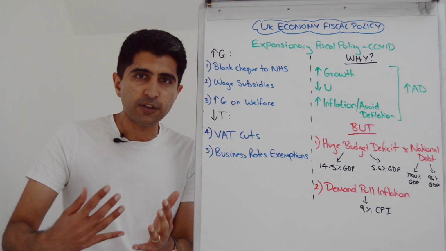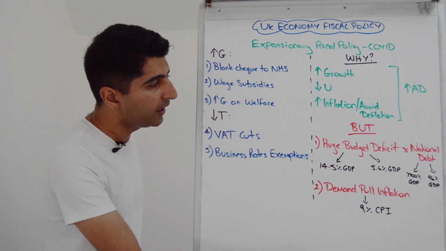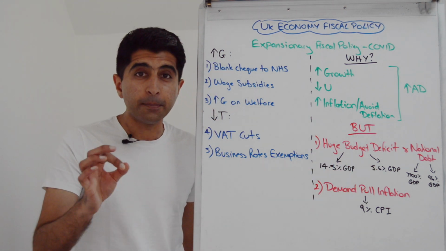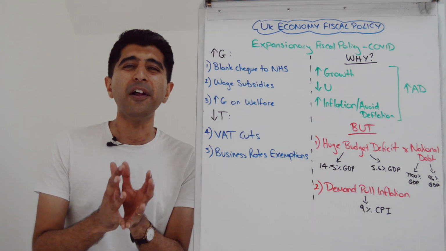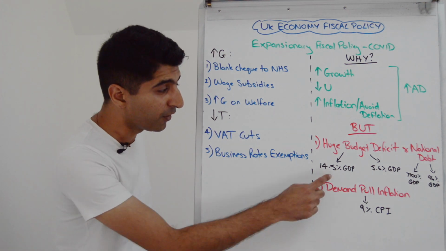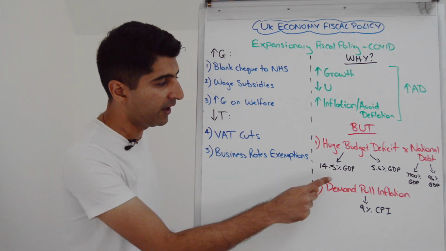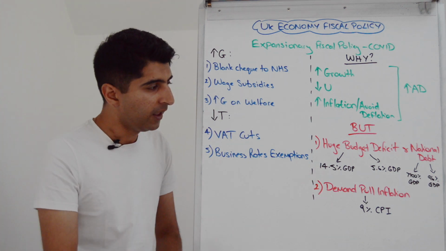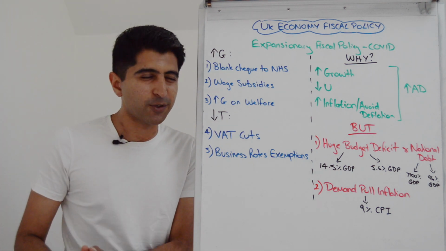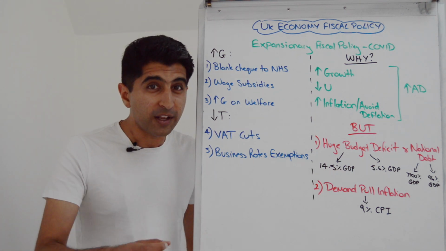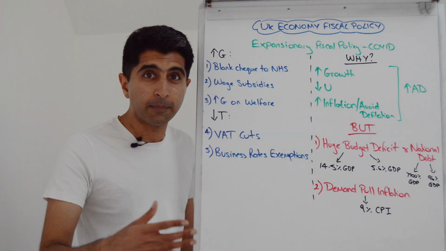Up until March of 2021, in that fiscal year, our budget deficit was 14.5% of GDP. That means our government borrowed £305 billion just in that one fiscal year. Utterly remarkable. Just to give you some context, in the fiscal year before, 2019-2020, our budget deficit was only £40 billion. That was how much the government borrowed that year.